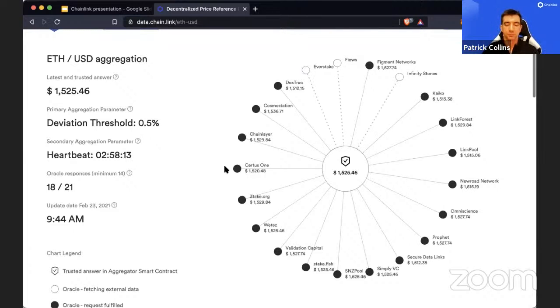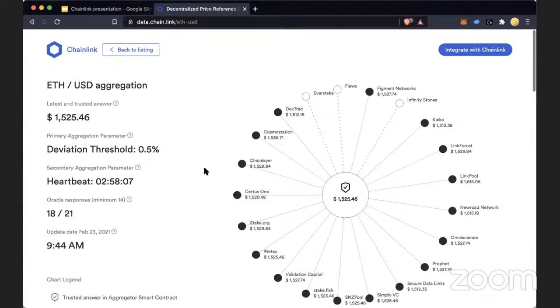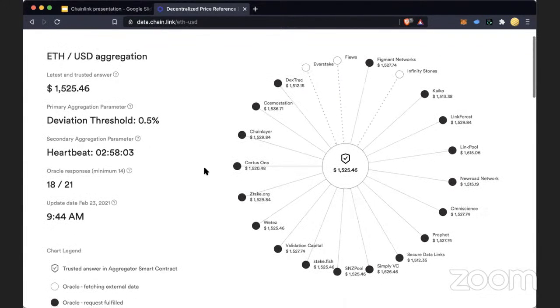Yes. Thank you. Yeah, good question. Thanks for asking. Any other questions before we move on to some examples? Another one, in this image, it says Oracle responses minimum 14. Is there a reason why you need, is that basically 66% consensus or something like that, that you're looking for when you try to aggregate?